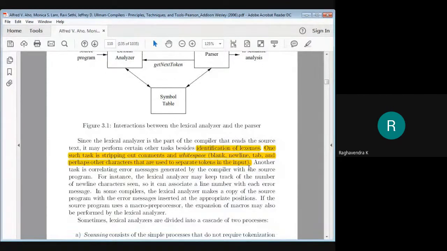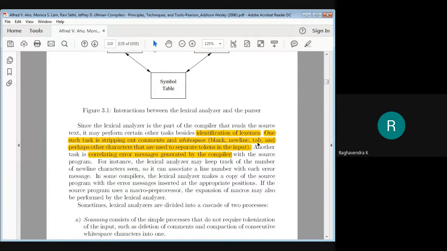Then one more thing the lexical analyzer can do is correlate error messages generated by the compiler. For example, it keeps track of the number of lines present in your source program, and if there is any error associated with a particular line, the lexical analyzer can put out error messages along with the line number for diagnosis. This is also one more task done by the lexical analyzer.